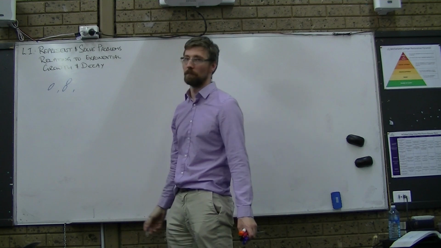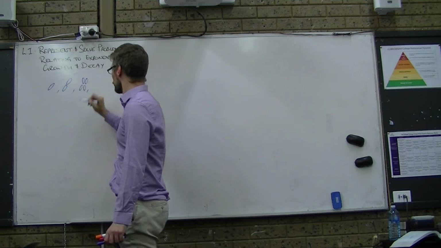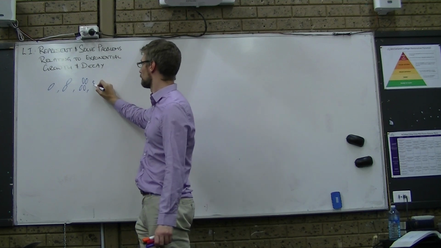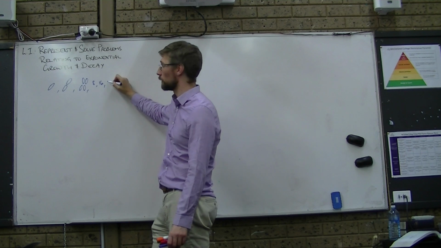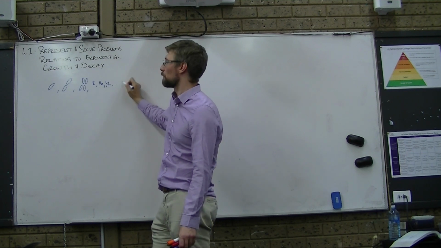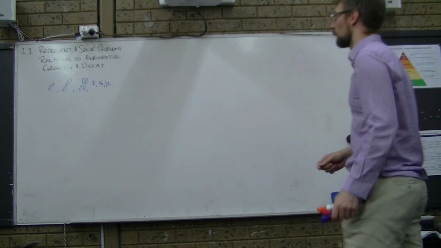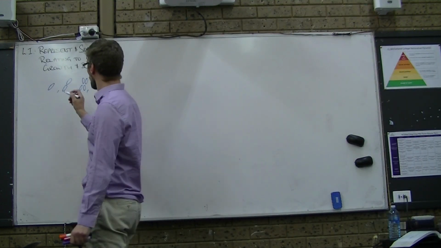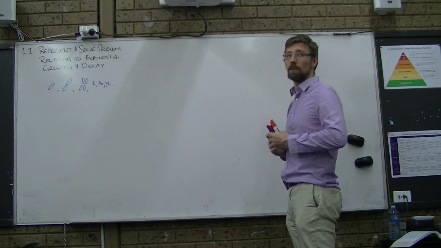After a short amount of time, 4. After a short amount of time, 8, 16, 32, 64. What's happening? It doubles every time. Exponentially growing. Fantastic. 2 to the power of x. Let's say that this happens every minute. Very slow growth rate.